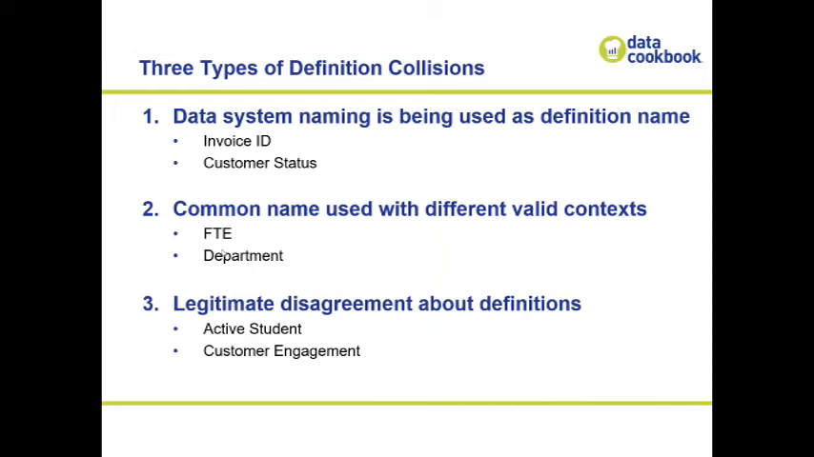The first is that you have data system naming being used as a definition name. If someone says, I have invoice ID and you have invoice ID and we don't agree on that, the reality is that there are two different data systems and they both have invoice ID and they're slightly different, and you can't really change the name in the data system. That's what it is. But if they are not the identical thing, they should require two different business glossary entries, because these are different contexts. So don't conflate the data system naming with the business glossary naming.